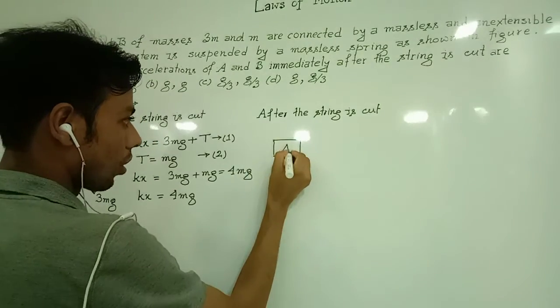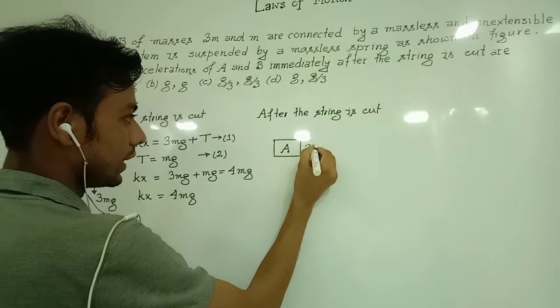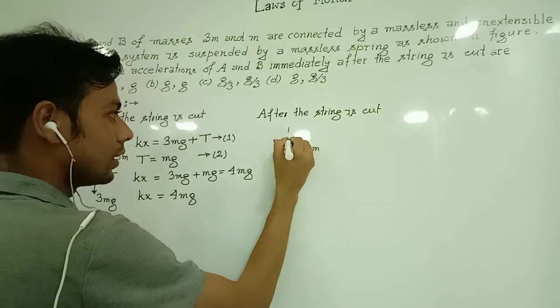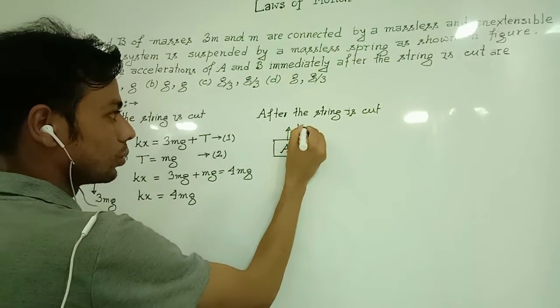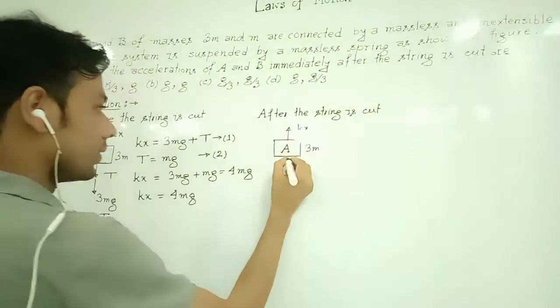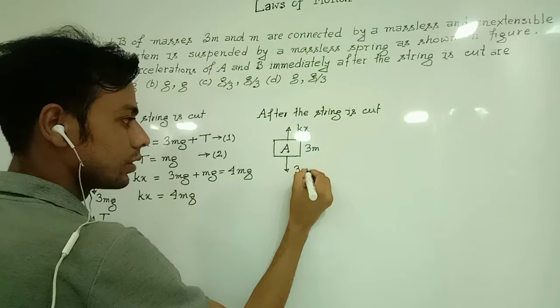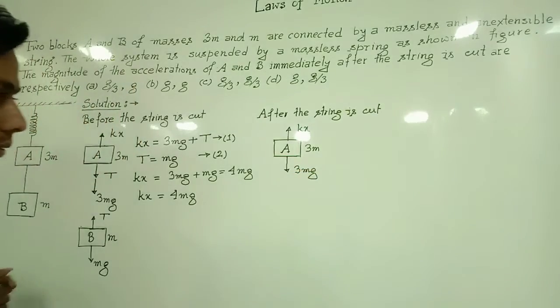There is a block A whose mass is 3m, and as there is no tension force, there will be only the force Kx which will act upward, and there will be 3mg force acting downward.